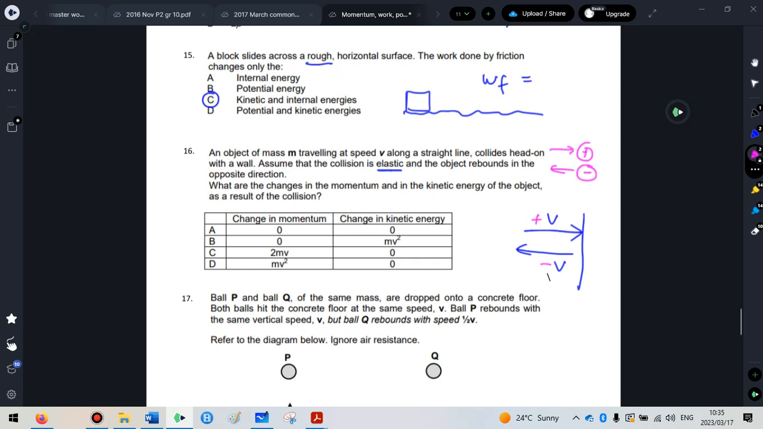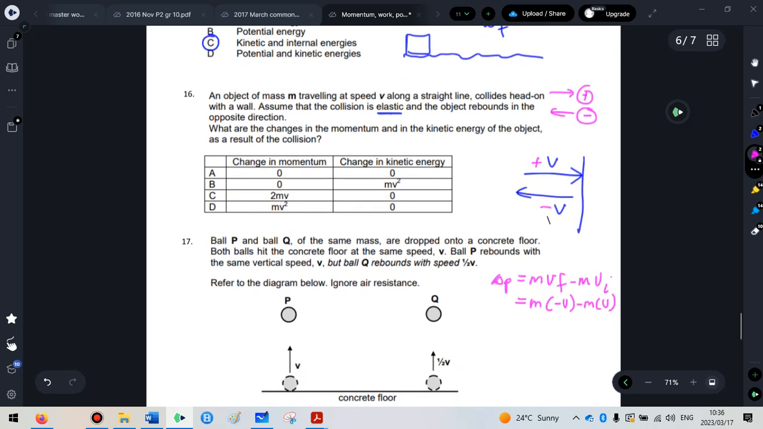So it says, what are the changes in momentum and in the kinetic energy of the object as a result of the collision? So the change in momentum of the object would be, okay, m staying constant, final velocity is negative v, careful, and the initial velocity is just v, so it's negative mv minus another mv, which gives me negative 2mv. The negative is not an option, so they're obviously looking for the magnitude. So the only one it could be is C.